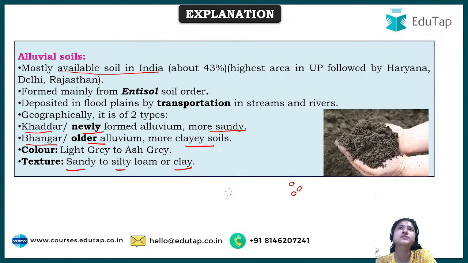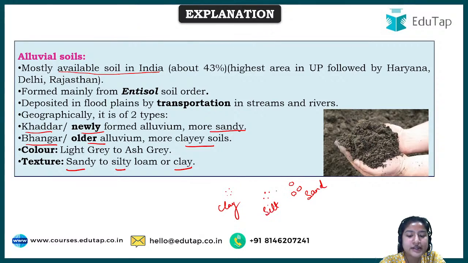Sand, you must have observed beside the beach, or course, you must have seen it somewhere. And silt is somewhere, its size varies somewhere between these two. So this is clay and this is sand, and somewhere in between is silt. So these are the three structures, and then we have combinations of these. So here you are looking at the word loam.